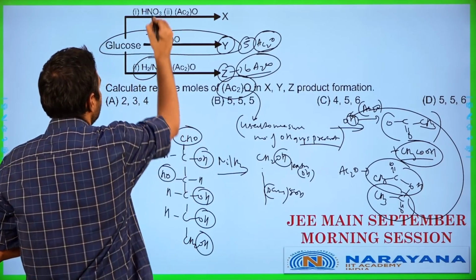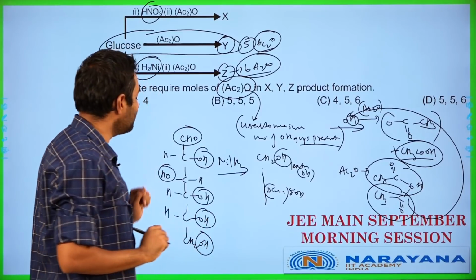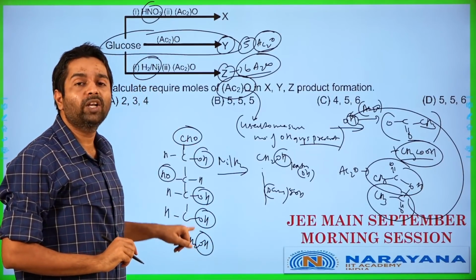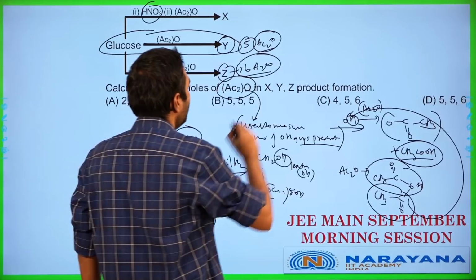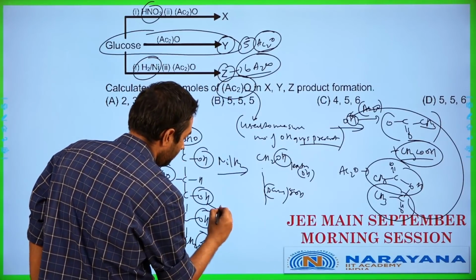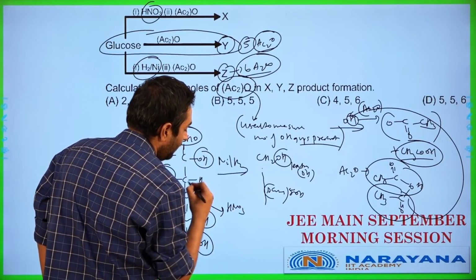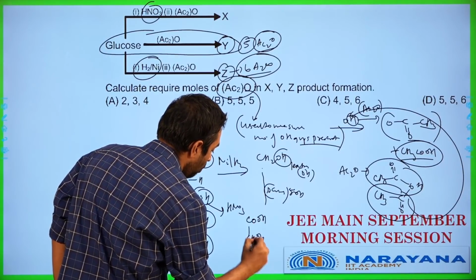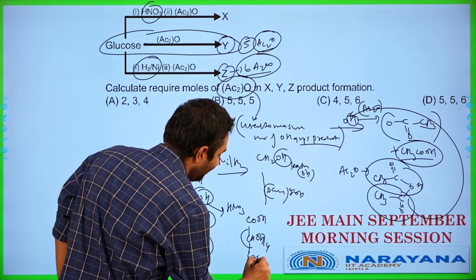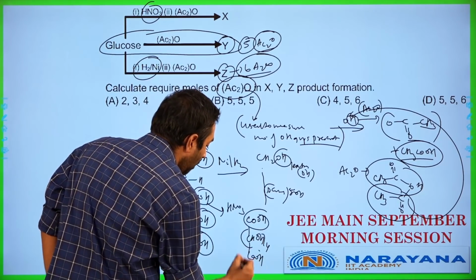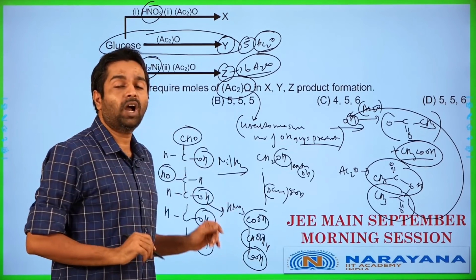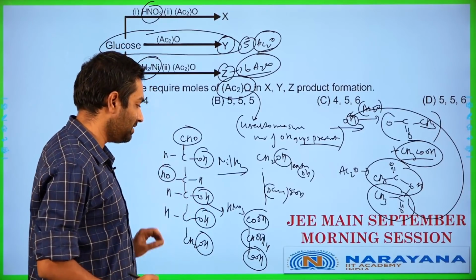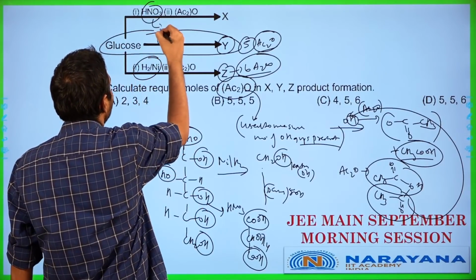And in the case of HNO3, nitric acid will oxidize the top and the bottom into carboxylic acid groups. So what will happen with nitric acid over here? I will end up having COOH, CHOH 4 times, and COOH. So the top and the bottom both end up being converted into carboxylic acid groups with nitric acid, because nitric acid is an oxidizing agent.